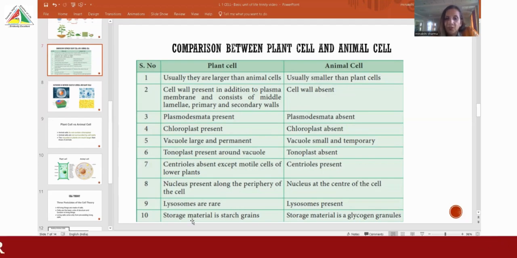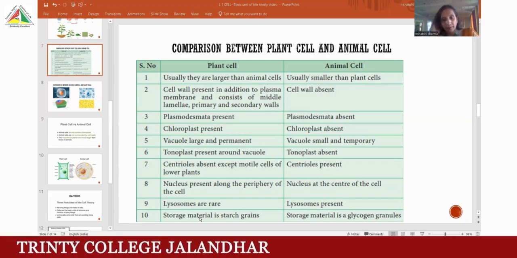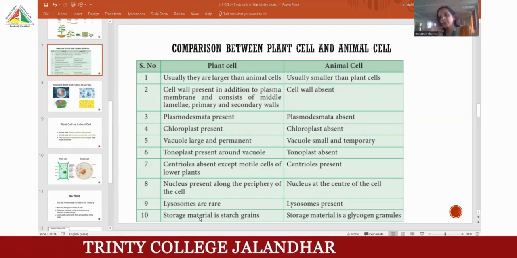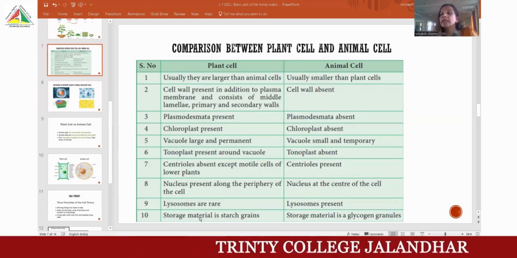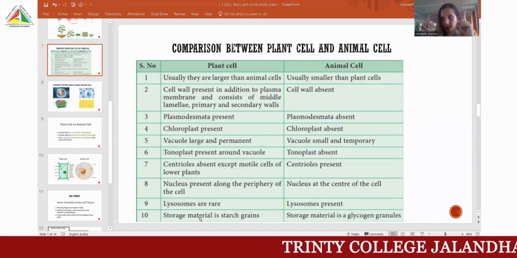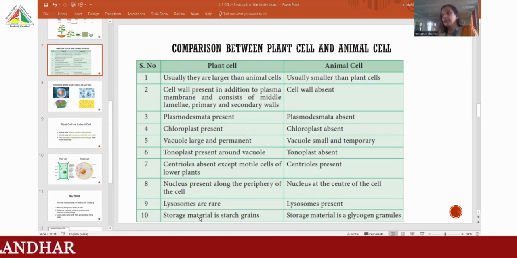Next is storage material. Now we will talk about it: if the plant can do photosynthesis, then it can produce so much food, and that can be stored in the form of starch. We also take that starch in the form of carbohydrate, animals can. But that animal can eat more and more. If we eat a roti, suppose plants produce, they overproduce and they store that overproduced substance in the form of starch. But in case of animals, they can store that substance too. We eat more, but we store that in the form of glycogen in our liver.